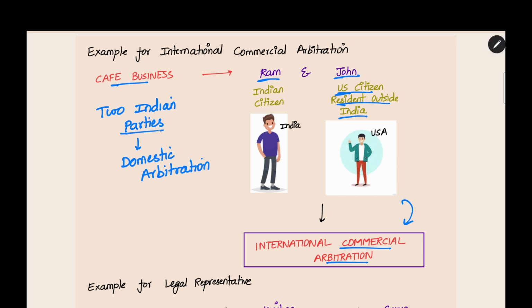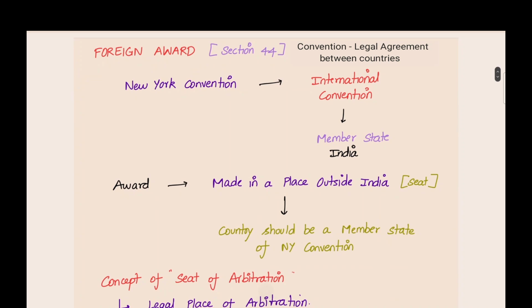So, when two parties are Indian, it is a domestic arbitration. When at least one party is from outside India, it is an international commercial arbitration. That is the difference between these two. Now, let us learn about foreign award. What is a foreign award?